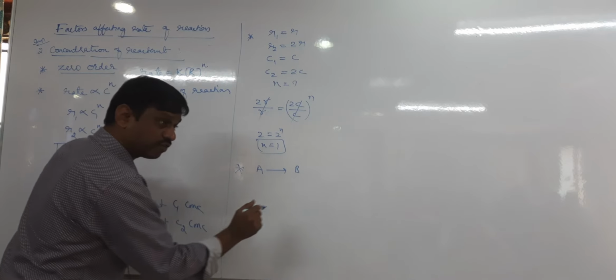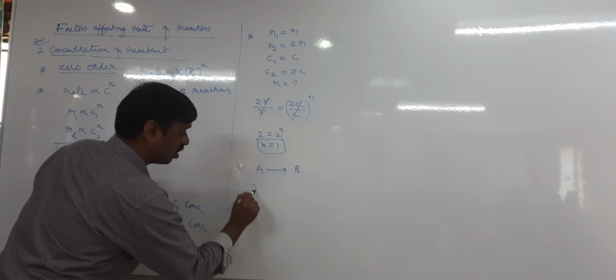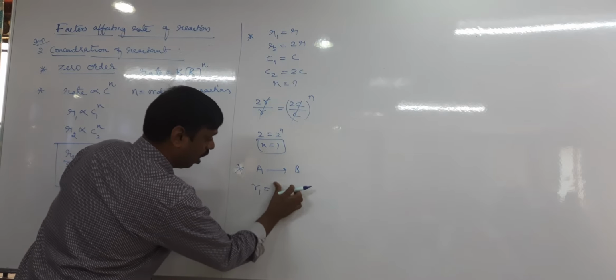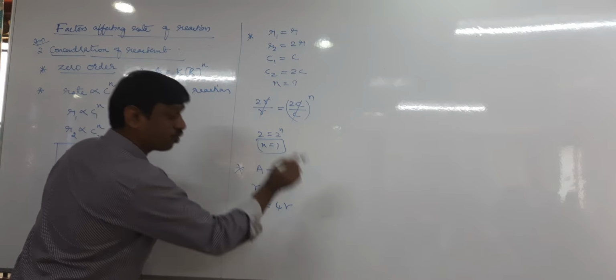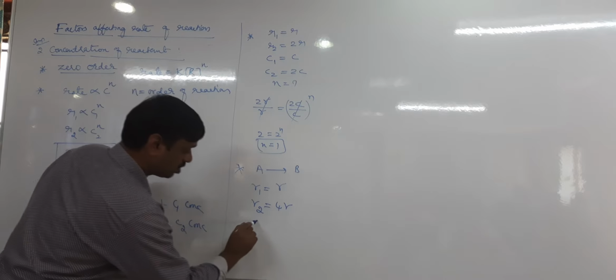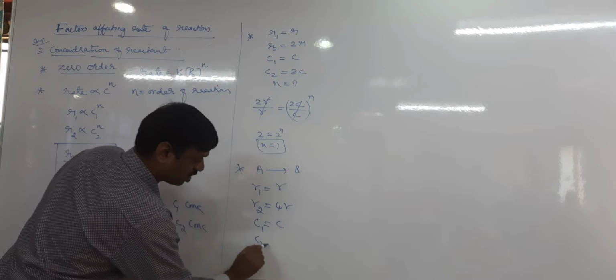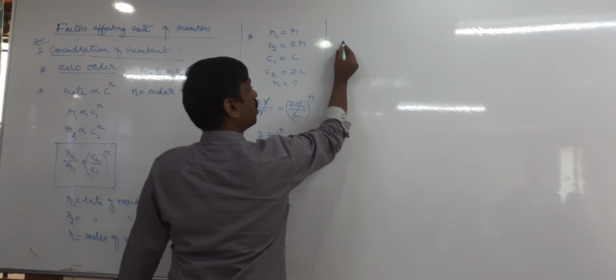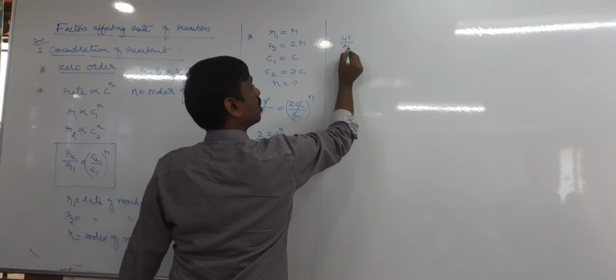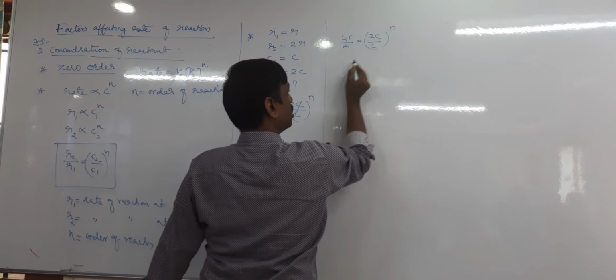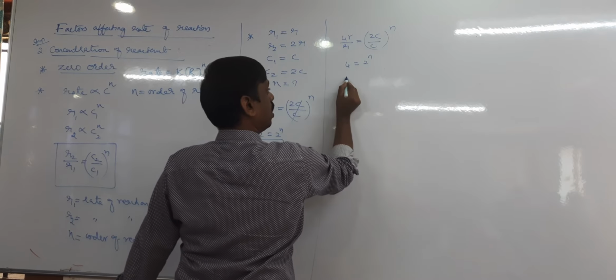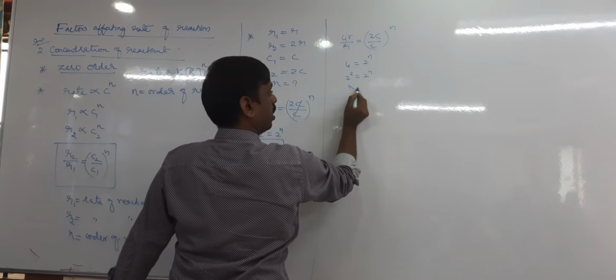R1 equal to R, R2 equal to 4R, C1 equal to C, and C2 equal to 2C. Using R2 by R1 equal to C2 by C1 whole power n, 4R by R equal to 2C by C whole power n. So 4 equal to 2 power n, 2 power 2 equal to 2 power n, n equal to 2.